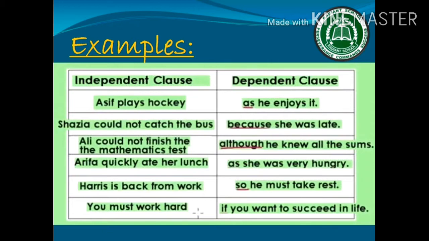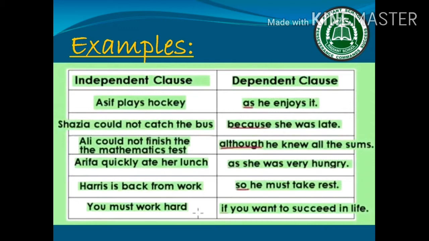The second example, Shazia could not catch the bus because she was late. Now it is totally understood that the dependent clause cannot stand alone. It cannot convey its meaning on its own. Third example, Ali could not finish the mathematical test although he knew all the sums.